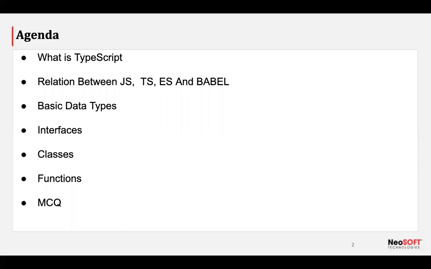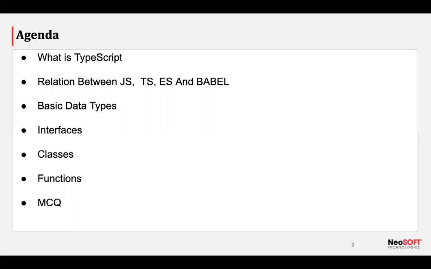Then we discussed the types of interfaces, like functional interfaces, extendable interfaces, and the different types of inheritance. Then we discussed classes, the different types of abstract classes, the difference between abstract and implements, how we extend, and what is meant by the extends keyword, abstract keyword, and implements keyword.